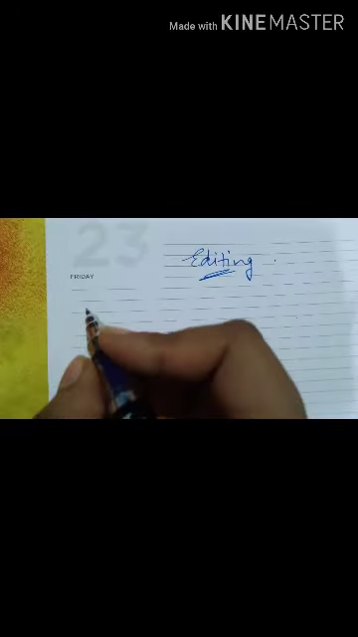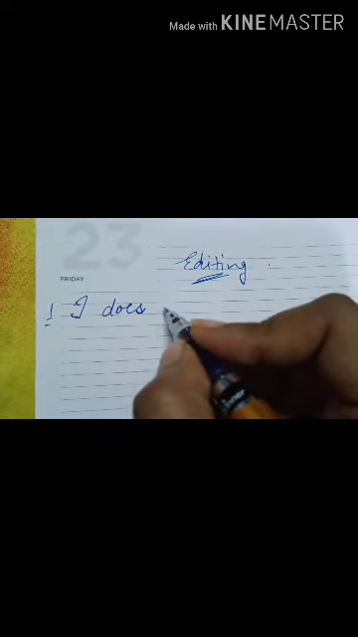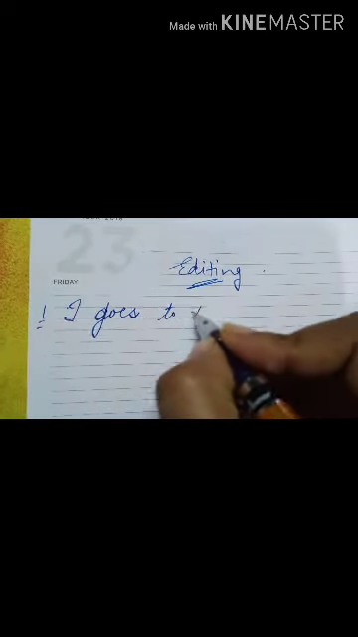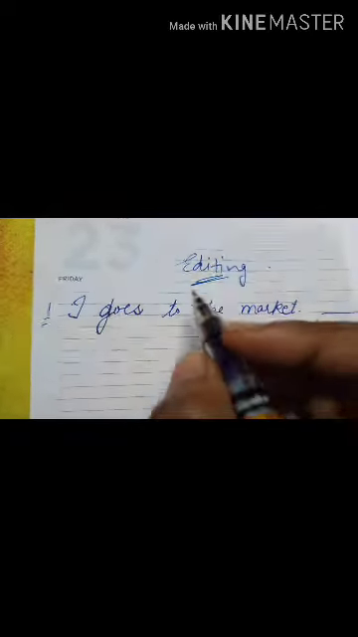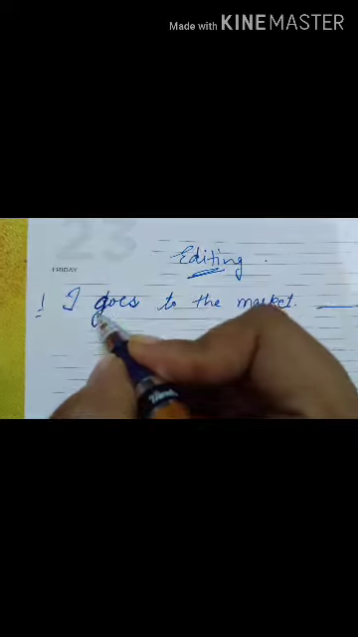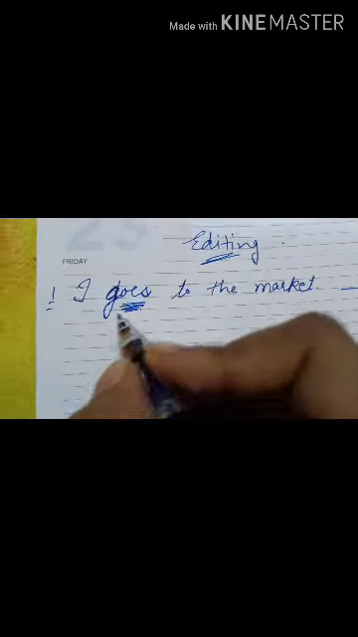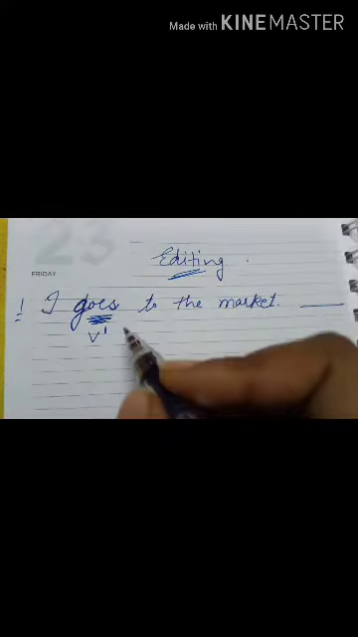So here, I'm going to give you some examples. Just watch carefully how to do it. There will be one error. I'm writing one sentence: "I goes to the market." You just have to find out the error. The error is "goes". With I we use the first form of the verb, we don't use "es". So this is the mistake, the error.